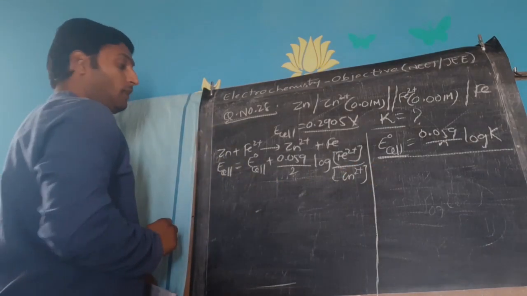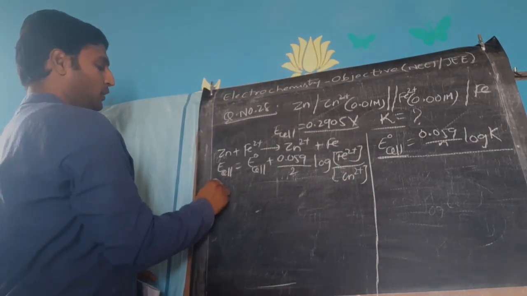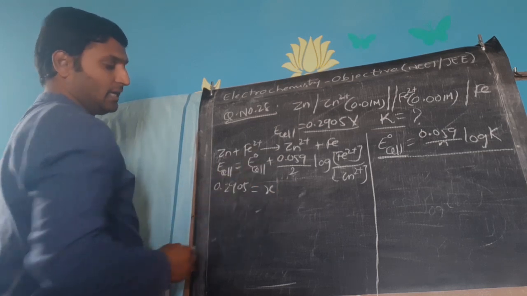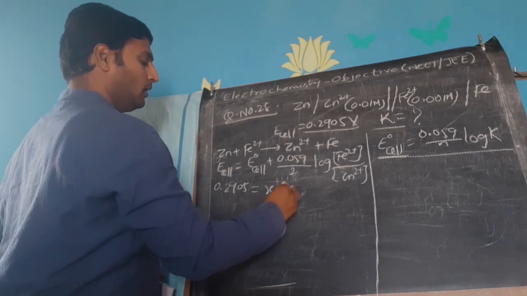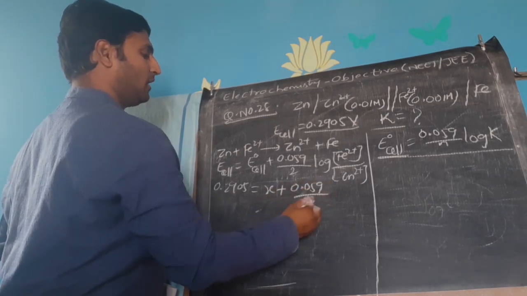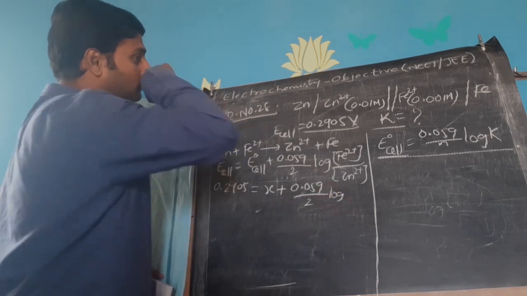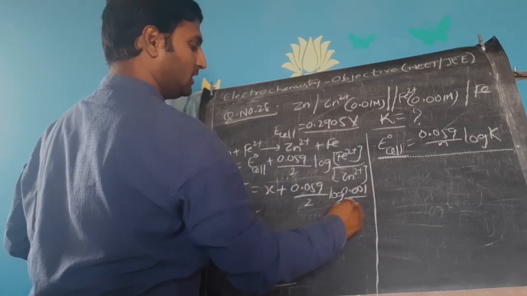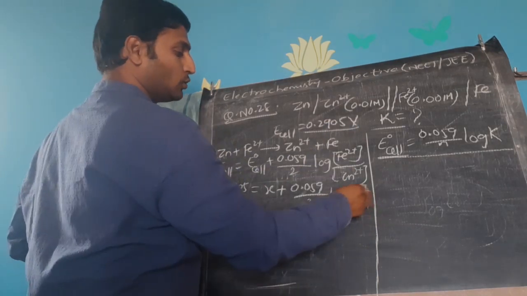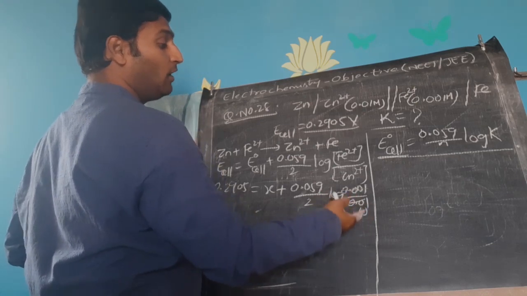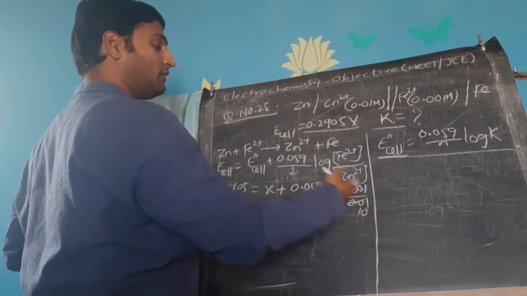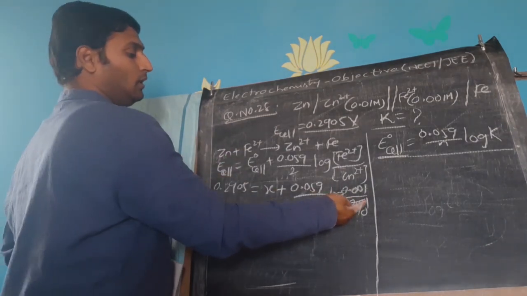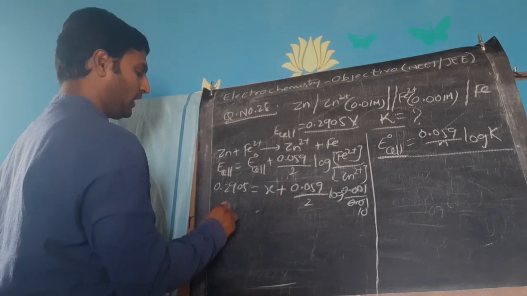Now E cell is given as 0.2905, equal to E naught cell, I'll call it X, plus 0.059 by 2 log of Fe2+ 0.001 by 0.01. So this is 1 by 10, that is 10 power minus 1. Log of 10 power minus 1 is nothing but minus 1.